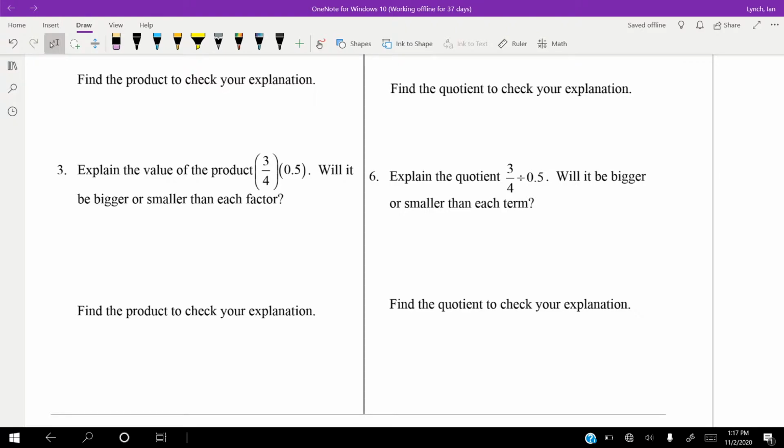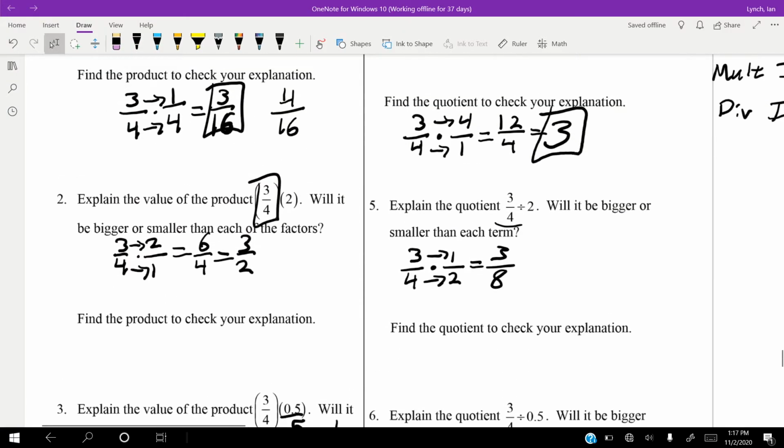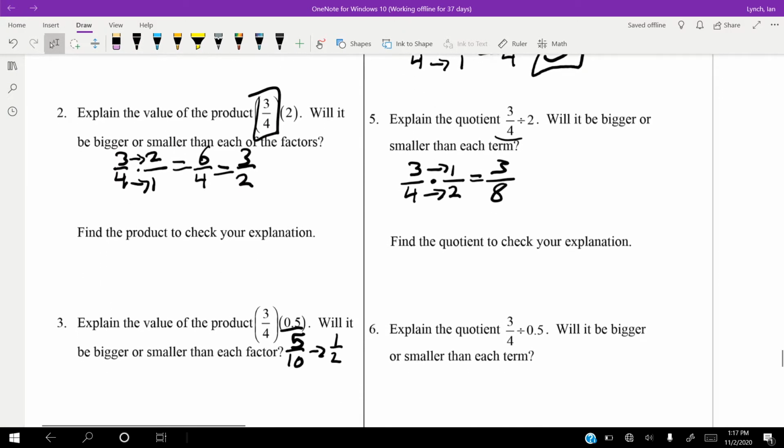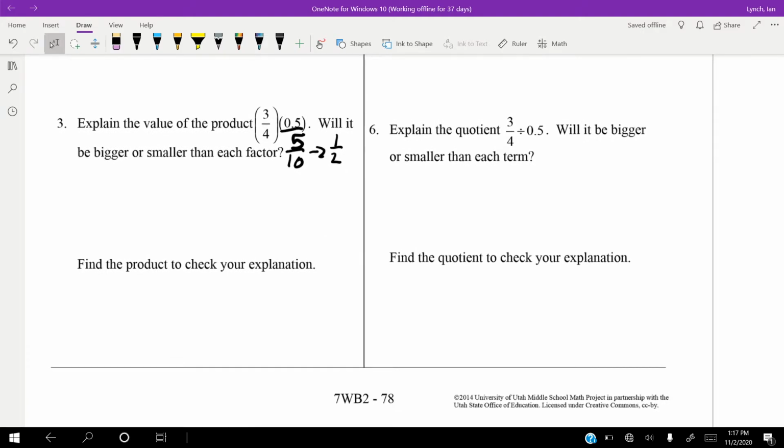I'm going to change that 0.5 to something else. Let's change this 0.5 to a fraction. So 0.5 is 5/10, which gets us 1/2. We did one like it. So if we're multiplying by a fraction, it's going to get bigger or smaller? It's going to get smaller. If we divide by a fraction, it's going to get bigger or smaller? It's going to get bigger, so it's going to increase here, and it's going to decrease here.